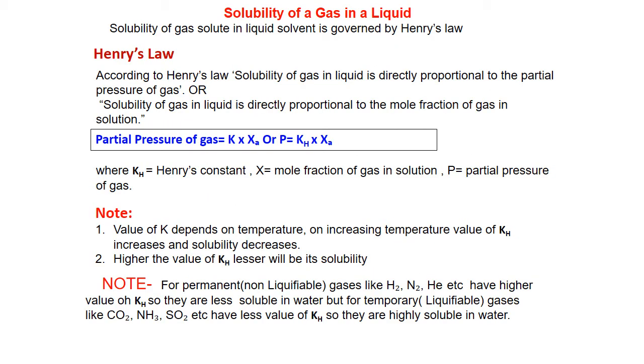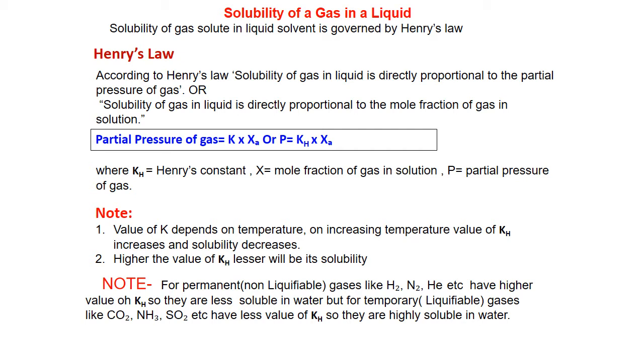Now, solubility of gases in liquids. How are gases dissolved in liquids? First example we can see in the case of cold drink bottles: when we open it, it squeezes out with bubbles, because the carbon dioxide gas in cold drinks is dissolved at very high pressure in the flavored solvents with particular fragrance.